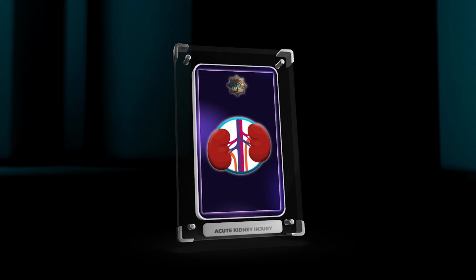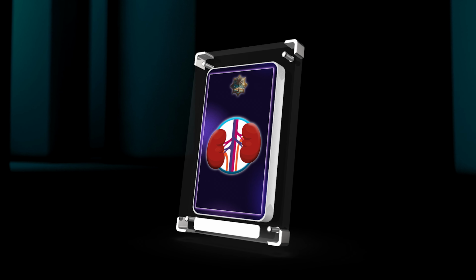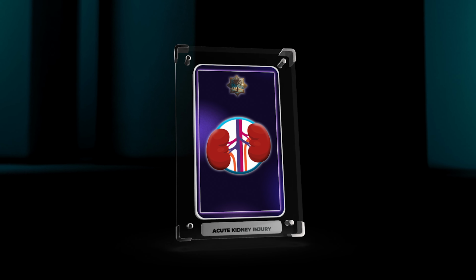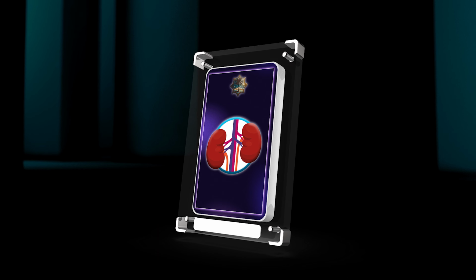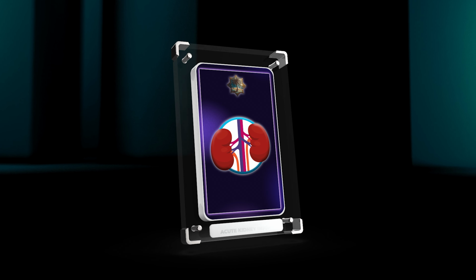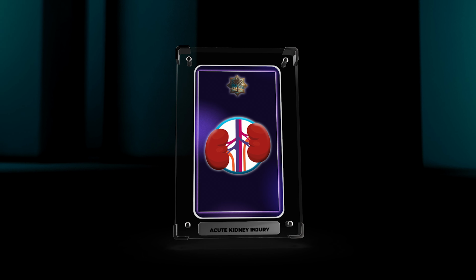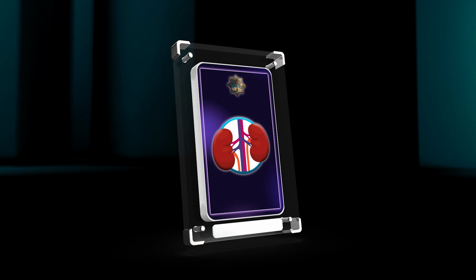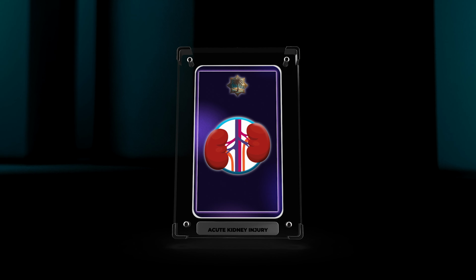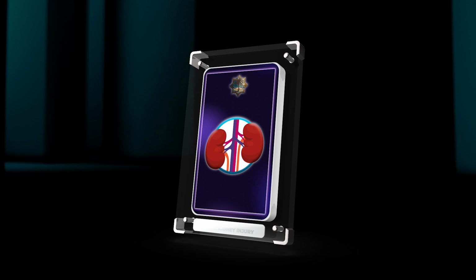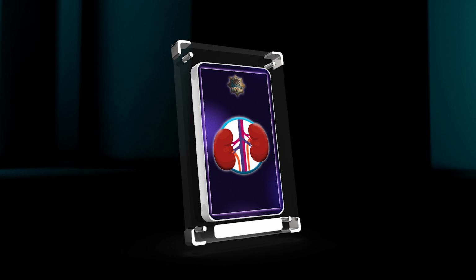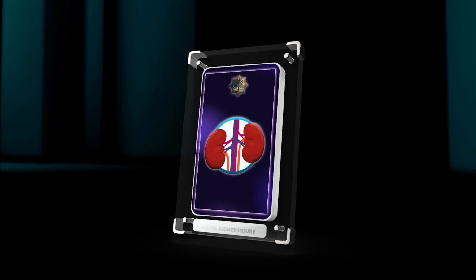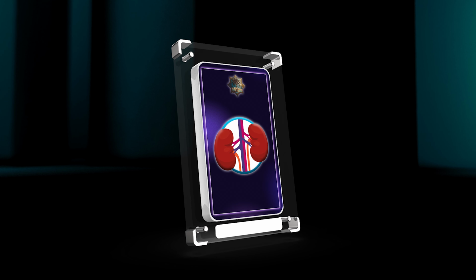In conclusion, acute kidney injury, AKI, is a complex condition characterized by sudden kidney function decline. It can be caused by various factors and is categorized by severity and progression. Diagnosis involves multiple tests and imaging. Management focuses on supportive measures, fluid resuscitation, and renal replacement therapy. Considerations include drug-induced injury, AKI in special populations, prognosis, and prevention strategies. A comprehensive understanding of AKI is crucial for optimal patient care.